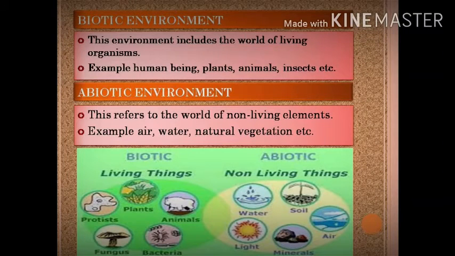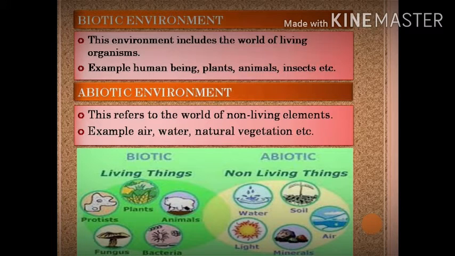Now here we have biotic environment and abiotic environment. Now the environment which includes the world of living organisms, those are biotic environment like human being, plants, animals, insects, whatever is living thing, that is biotic environment.